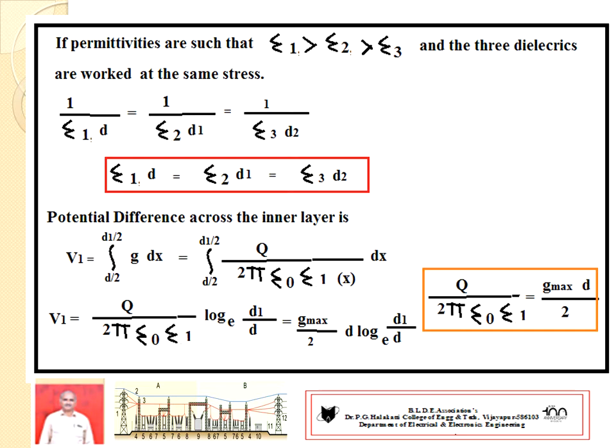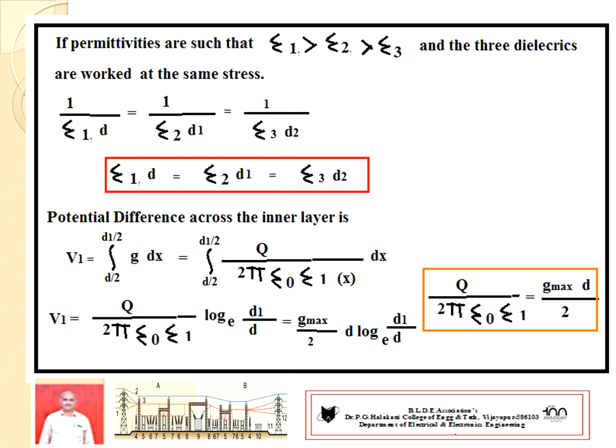So at the same stress condition, we get the above expression: 1 divided by relative permittivity 1 times its respective diameter D, then 1 divided by relative permittivity 2 with its diameter D1, then 1 divided by relative permittivity 3 with its respective diameter, all equal.